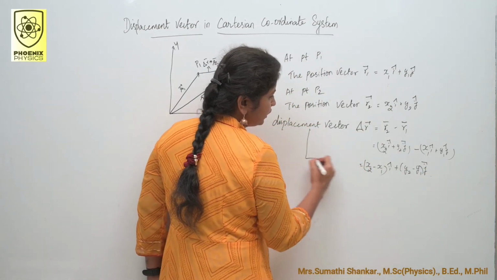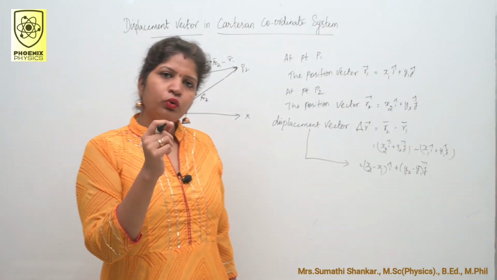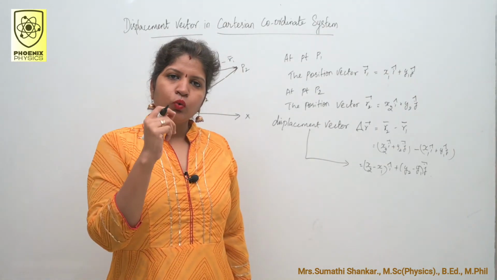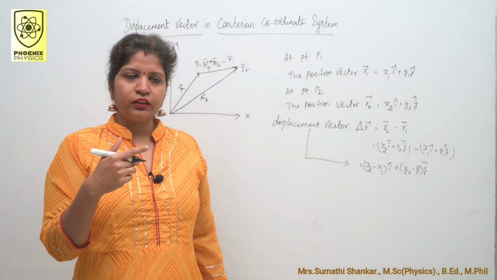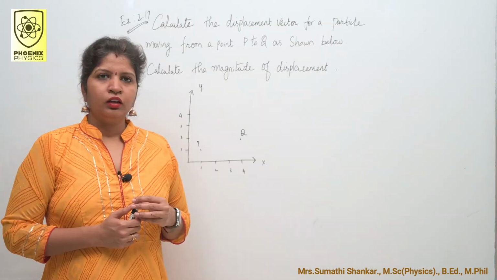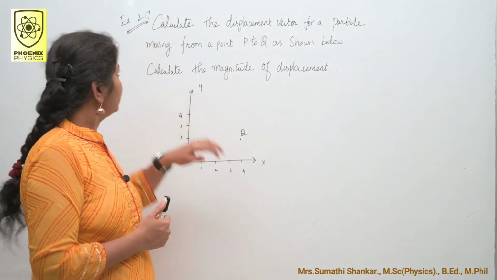This is our displacement vector. Up to this clear? Once you know the position vector, we can easily calculate the displacement vector. Based on the concept, one example problem is given.